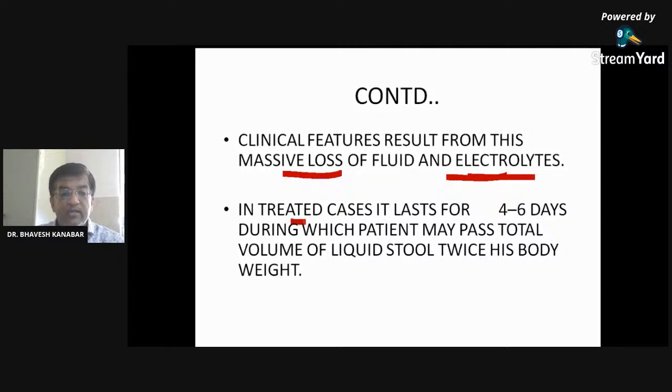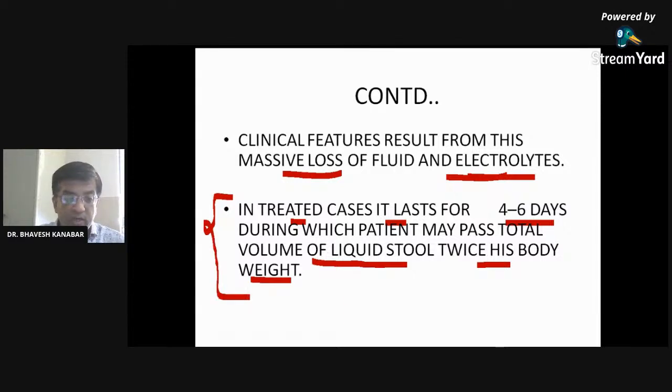In treated cases, it lasts for 4 to 6 days. Cholera lasts for 4 to 6 days if proper antibiotic is given, and even so, during this time the patient may pass a total volume of liquid stool twice his body weight. So there is importance of one treatment. What should you give the patient along with antibiotic? Here there is dehydration, very much loss of fluid. The fluid loss is very large in amount.